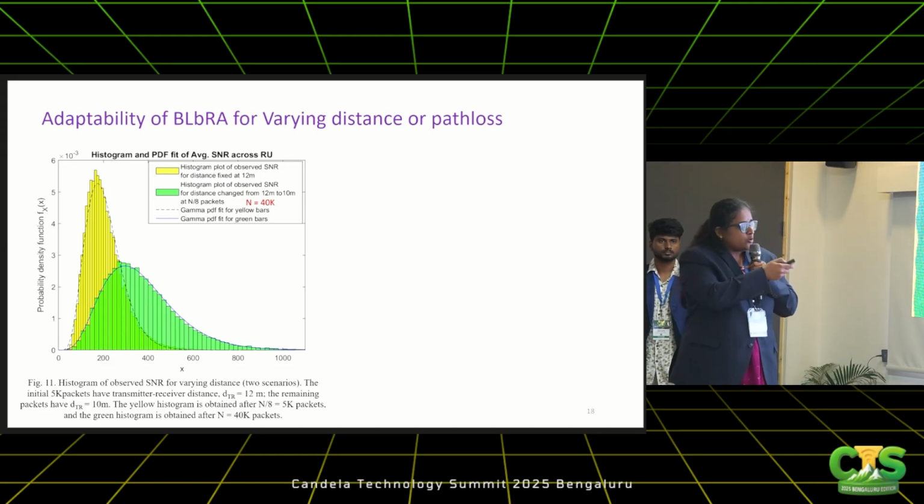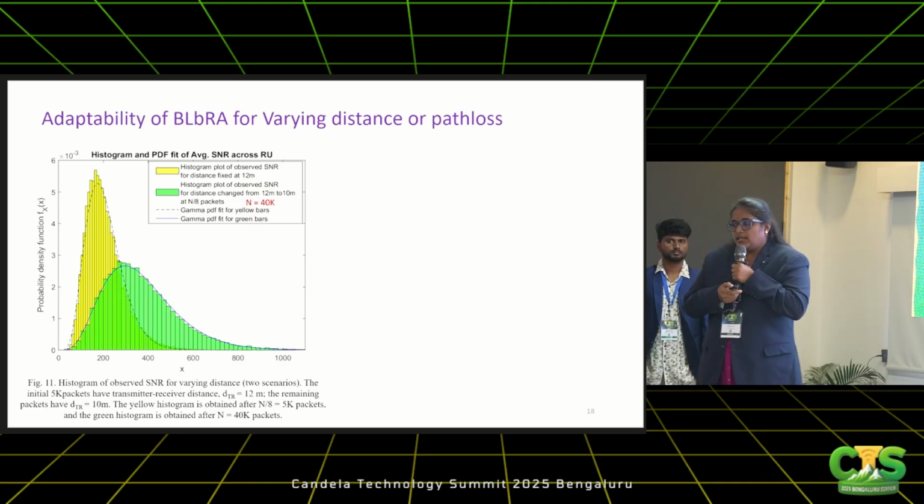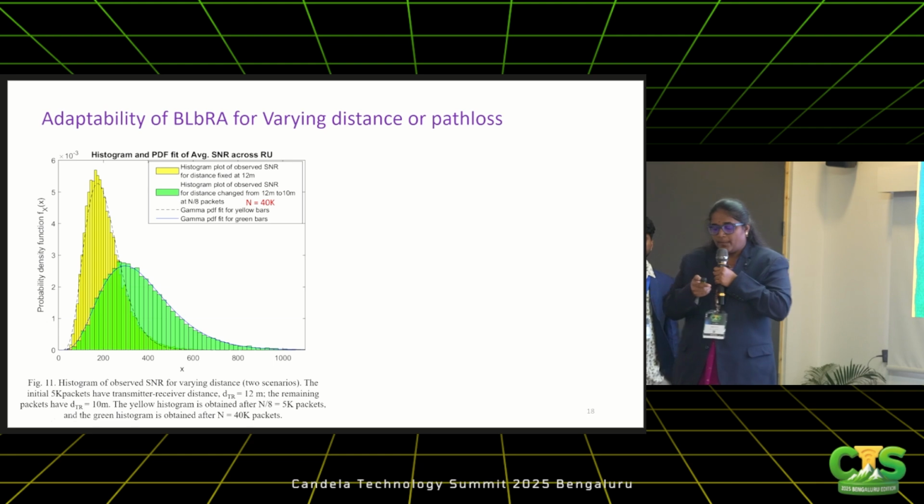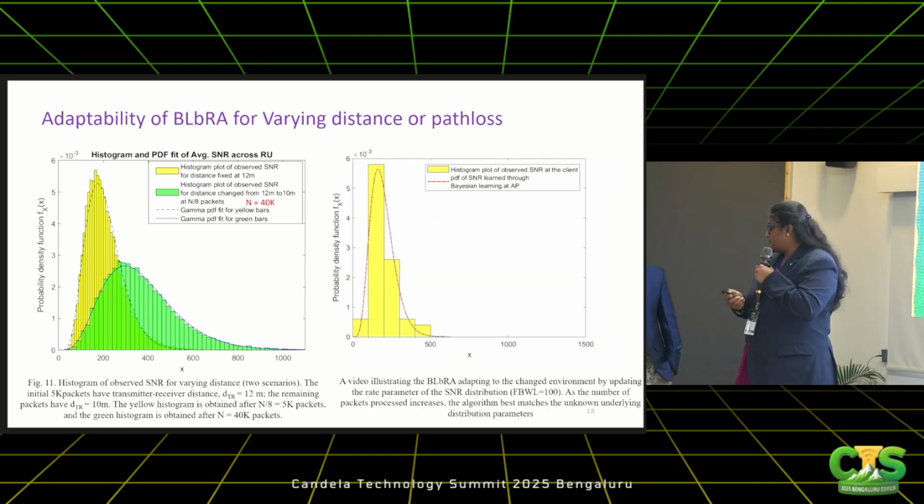Right? So next I'm going to show a sample video where you will see the histogram, that is the observation at the receiver end, and how the transmitter is able to track the change in the SNR through Bayesian learning. Okay. Can you please play that video?